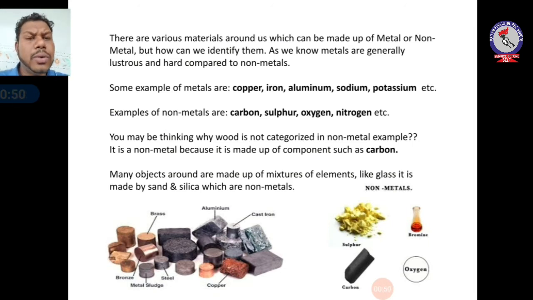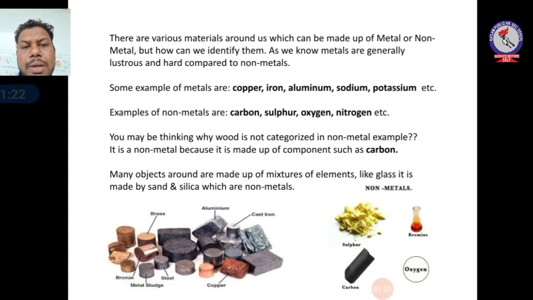Okay, now you may have a question in your mind that wood is not listed as a non-metal example. Why? It is a non-metal because it is made up of components such as carbon. The component carbon is known as a non-metal and wood is made up of carbon, so actually it is a non-metal. Now you can see there are many objects around us that are made up of a mixture of other kinds of elements, like glass. It is made of sand and silica, which are non-metals. So glass is also known as a non-metal.